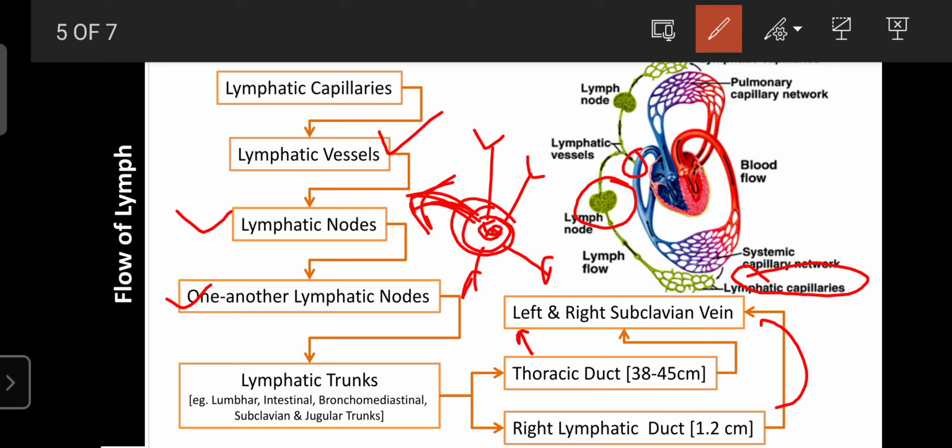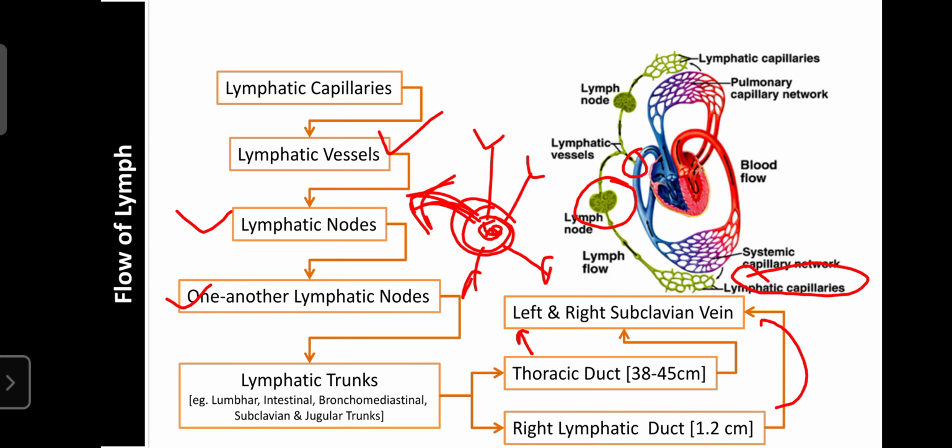So the lymph, or the body fluid that was left by the systemic circulation, is recirculated by the lymphatic system. Due to that reason, the lymphatic system is known as the drainage system.